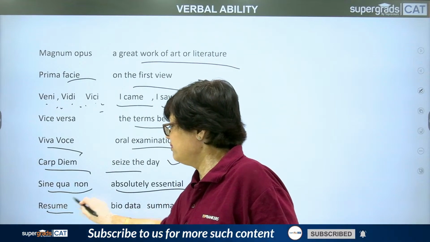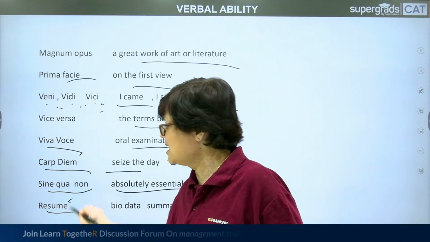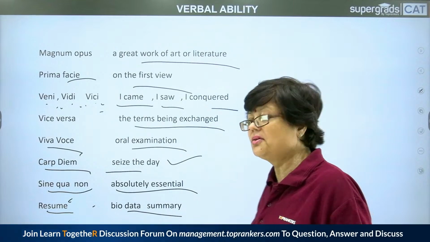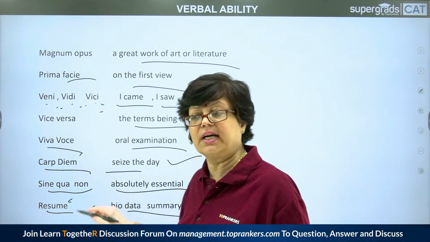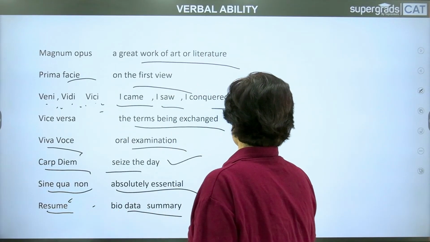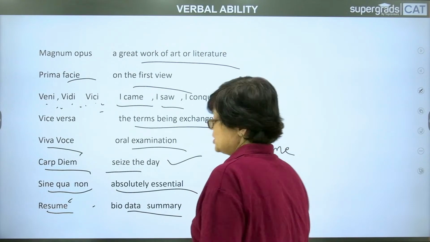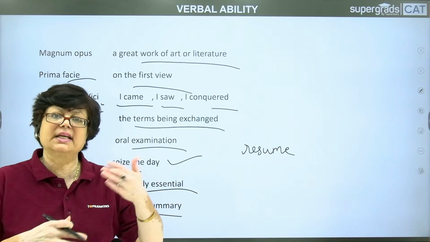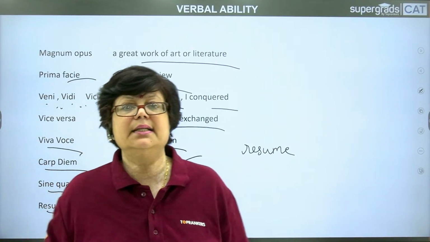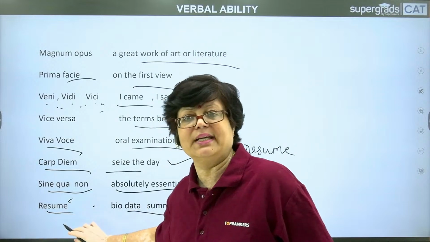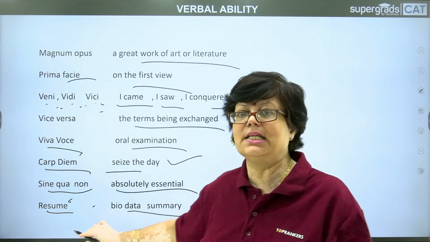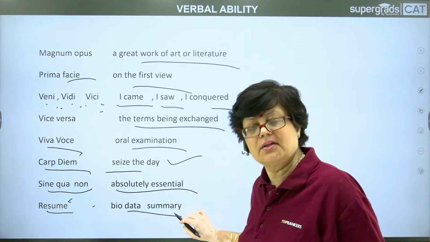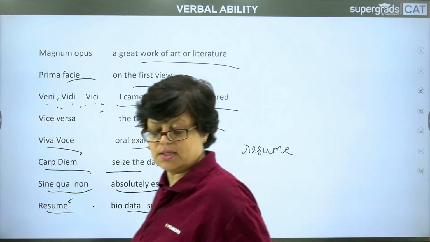Resume. This is pronounced resume. It means biodata, summary. Now you have a similar word, resume. Resume is to continue from where you stopped, to begin again from where you stopped. That is resume. But this is resume. Look at the pronunciation. There's a slight change. Resume means biodata, summary. You might have heard of all these words also.